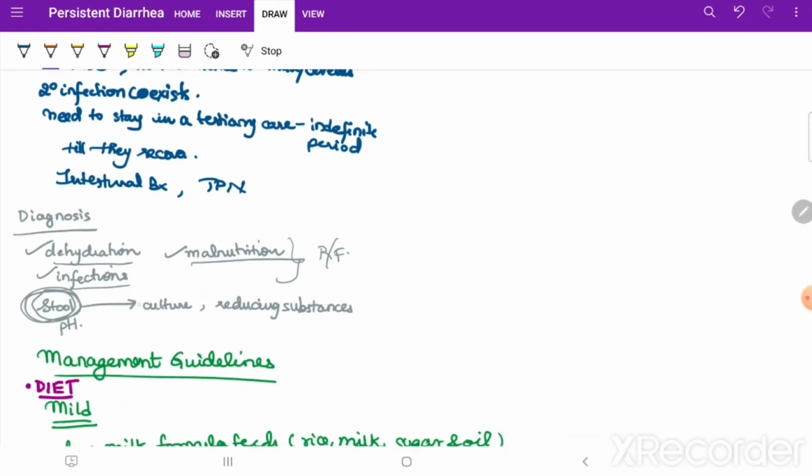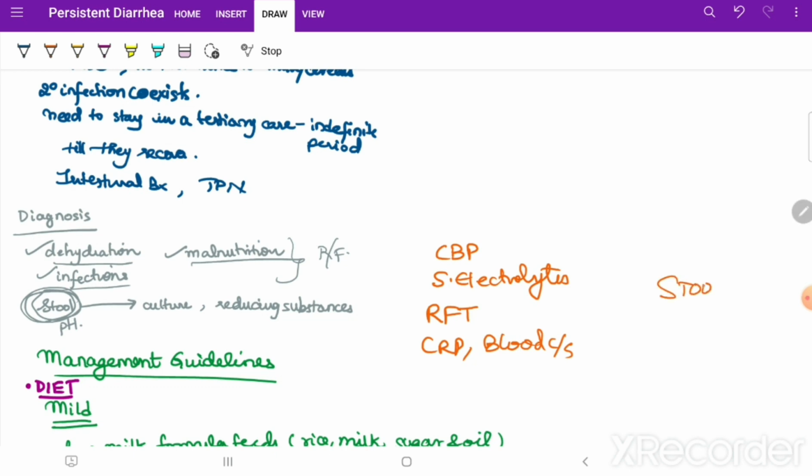Apart from the normal investigations which you'll be doing, like CBP, serum electrolytes, you'll do RFT definitely, because you want to see the baseline renal functions, and according to the case, like if there's a septic case, you can go ahead for CRP, procalcitonin, blood culture sensitivities, okay. And I told you in SAM cases you will definitely go for SAM management, all right. So we read on that, but don't forget complete stool examination with stool culture, okay.